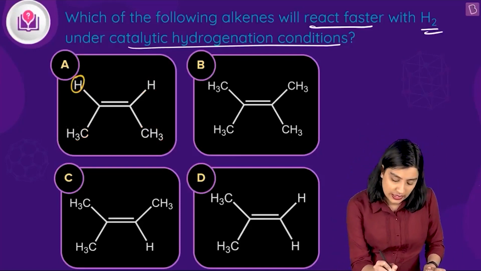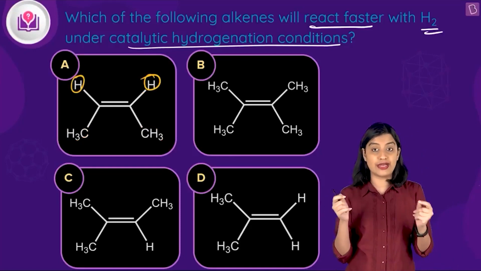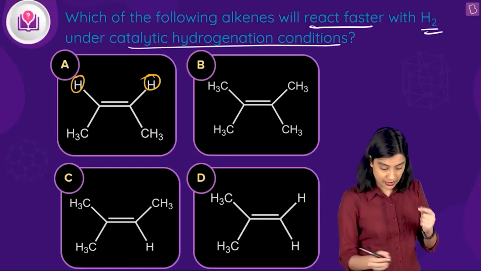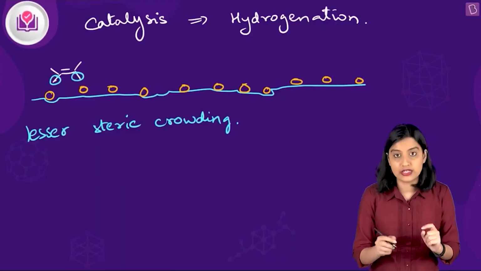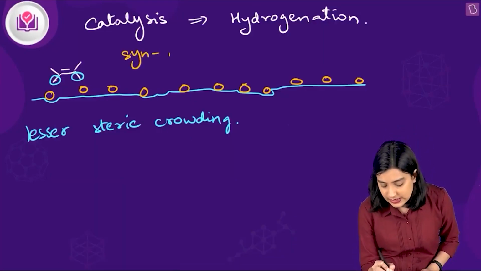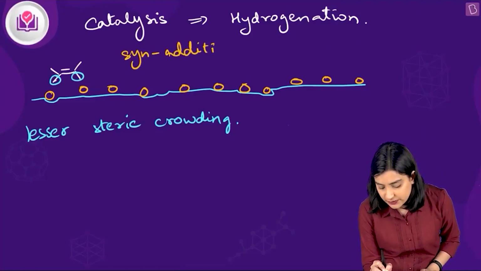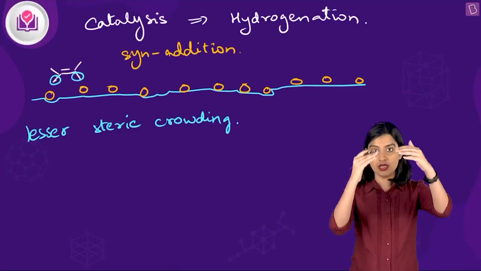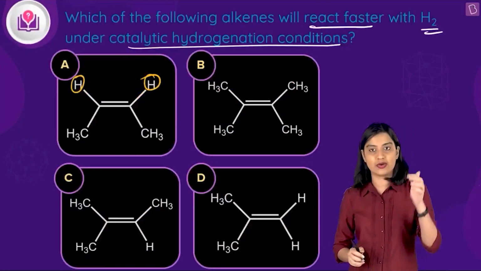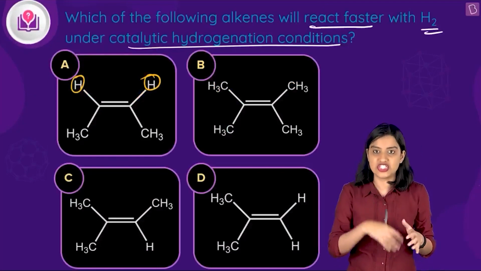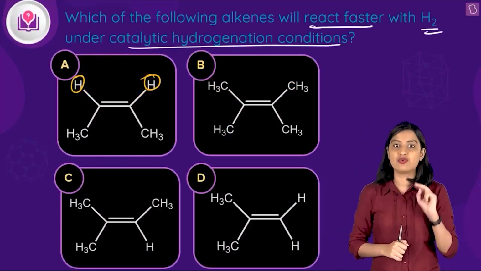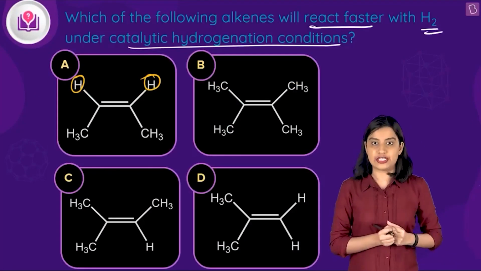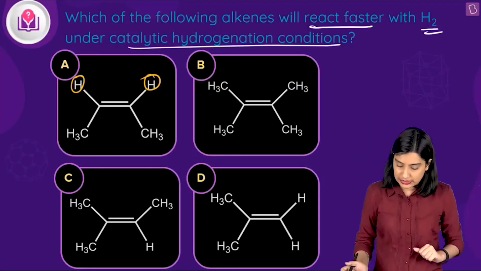So far option A is in the top running because you have two hydrogens there, two hydrogens on the same side, right? Again, one very important thing is that here what happens is a syn addition or cis addition, which means both the hydrogens are added to the same side. So you need to have less steric crowding on one side to ensure that the addition is easier. So here, yes, you have two hydrogens on the same side, very little steric crowding, and the addition can happen very freely.